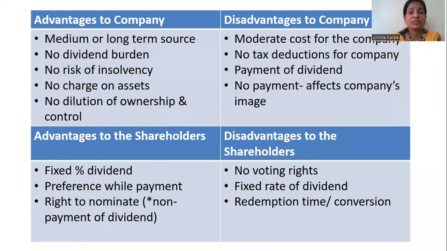Let us have a look at advantages and disadvantages of this source to the company and for the shareholders. So first of all, for the company, it can be medium or long-term source. Okay, there's no dividend burden. For the company, there's no risk of insolvency, means obligation is not going to increase or not going to be compulsory. So there's no charge on assets which is created. For borrowed sources, charge on the assets is created. No dilution of ownership. Even if company issues new preference shares, ownership won't get diluted.